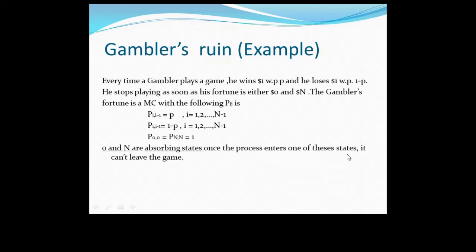Once the process enters one of these states, it cannot leave the game. So if the gambler enters either of these two states, he cannot leave the game.